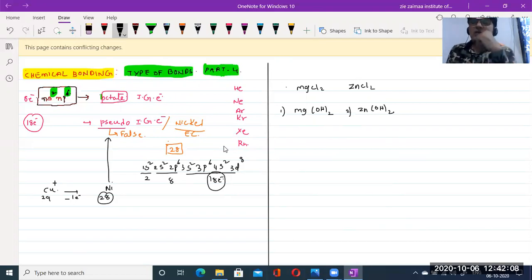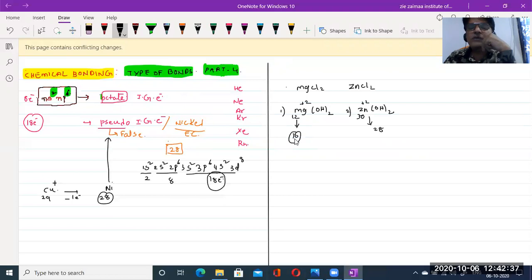So this is how the question is asked. More covalent in nature means we need to get the point like that. Magnesium's charge is +2, atomic number 12. Zinc's charge is +2, atomic number 30. So 30, on loss of 2 electrons, becomes 28. And magnesium: out of 12, if it loses two electrons, it becomes 10.